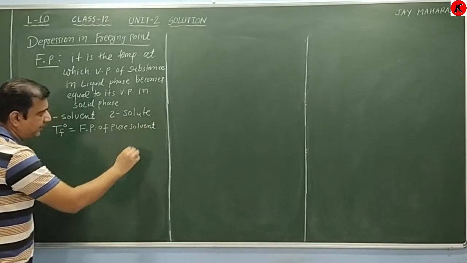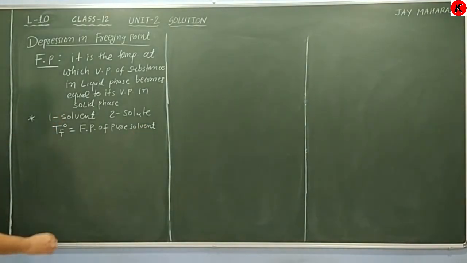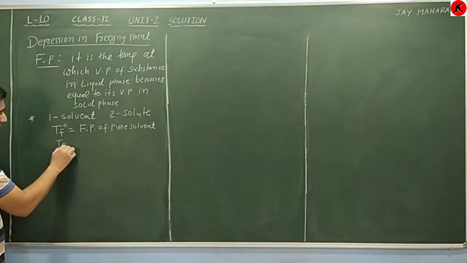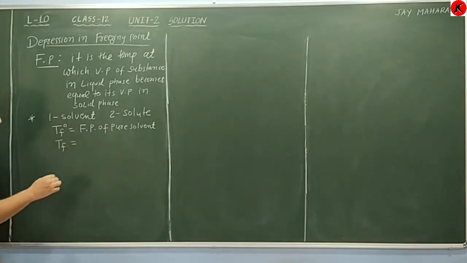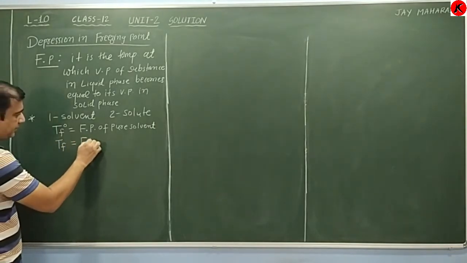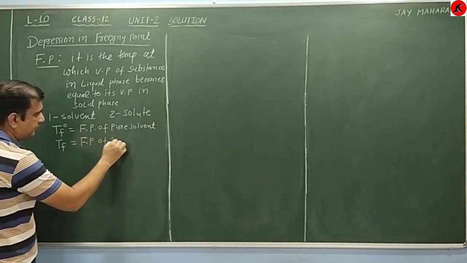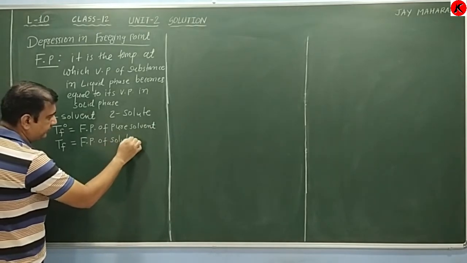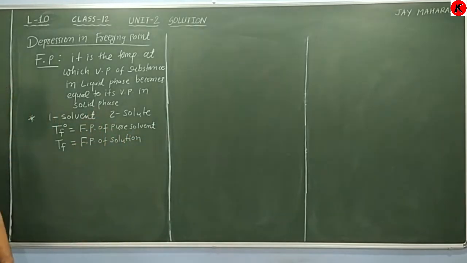When a non-volatile solute is added to the solvent and a solution is formed, the freezing point becomes T_F. So T_F is the freezing point of the solution, after addition of non-volatile solute in the volatile solvent.